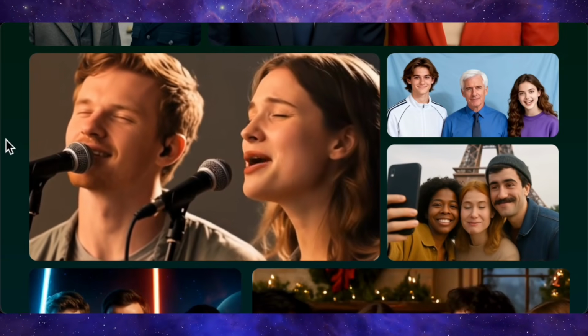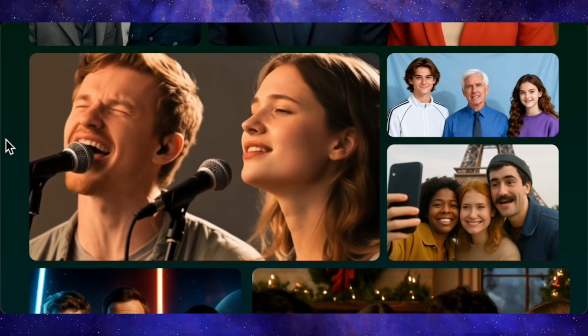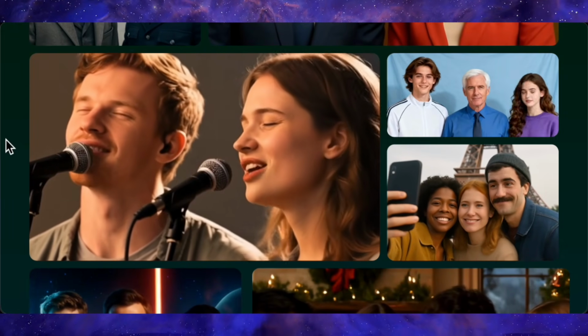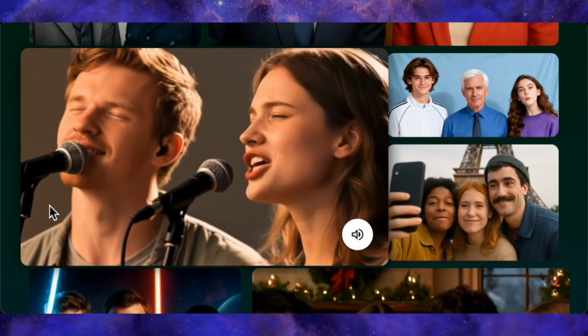You feed it a single starting frame plus a duet track where each singer has different lyrics, and the model keeps both characters in sync with their own parts.